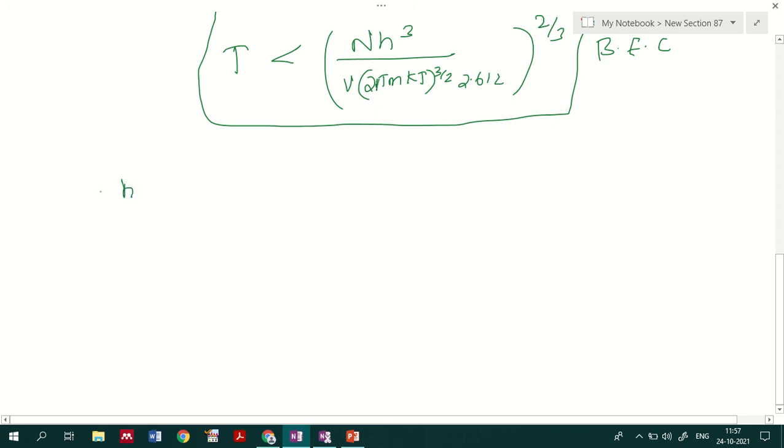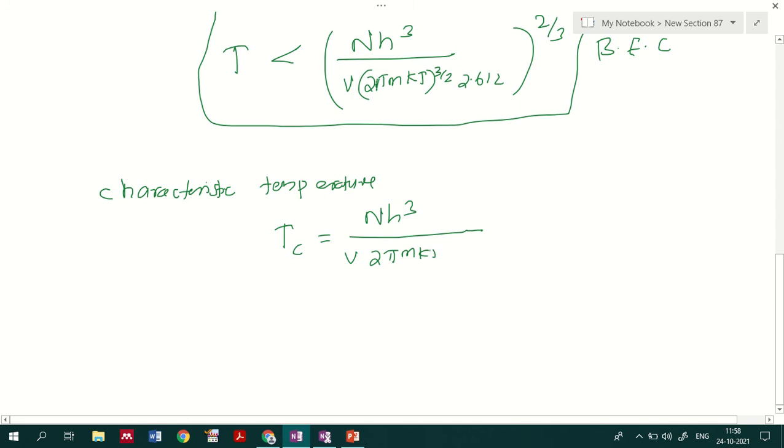Characteristic temperature Tc equals N h cube divided by V into (2 pi mk) raised to 3 by 2 into 2.612, all raised to 2 by 3.